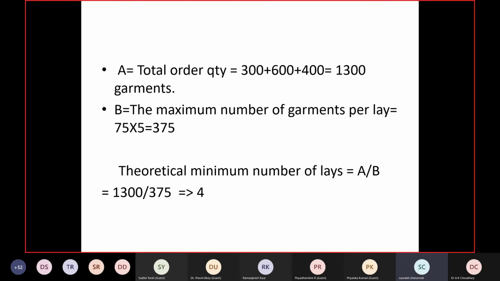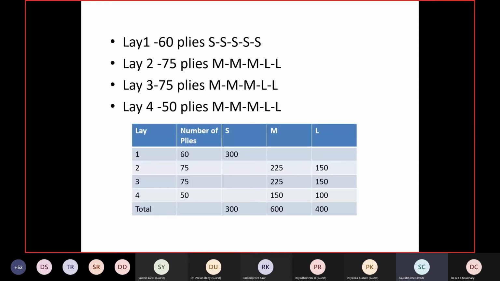Again, I have used only 2 markers. As you can see, there are only 2 markers, so I am not troubling my marker making team with more than 2 markers. I have mixed 2 sizes, and for 1 ply I have done only the small size. So this is how I've done it, as simple as I've tried to give it.